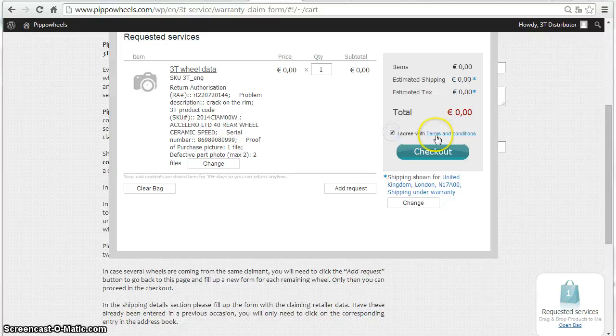Make sure you read the terms and conditions and accept them. Basically, it is necessary to receive the original proof of purchase with the wheels and also the transport document for us to send the wheels back to the dealer once repaired.